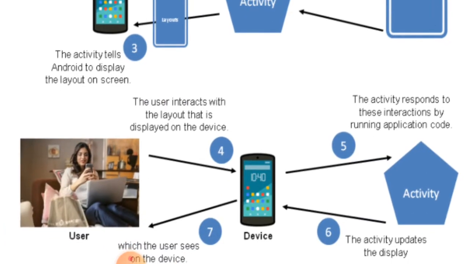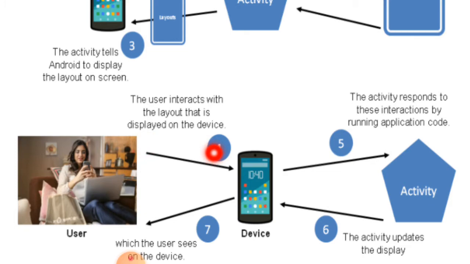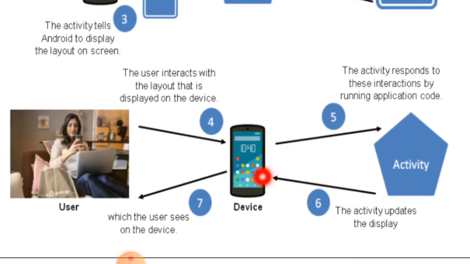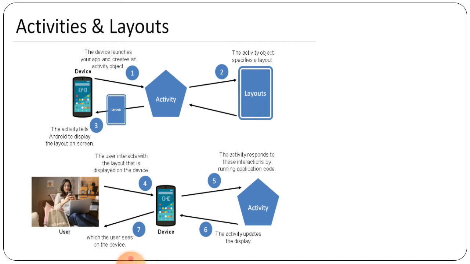After that, the user interacts with that layout that is displayed on the device. So this is a user trying to interact with it. Then the activity is responding to those interactions by running the application code, right? Running application code, so that is given here. Then the activity updates the display, so whatever interaction is done, the display will be updated, right? And after that, last, the user sees the update on the device. So these are all the activities and layouts parts, one by one, step by step.